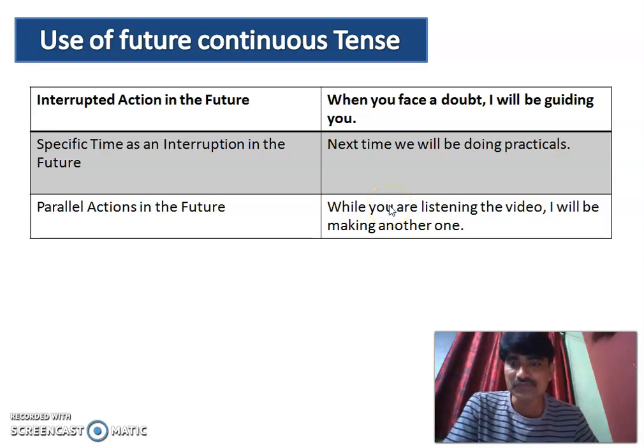Besides this, future continuous tense can be utilized for interrupted actions in future, a specific time as an interruption in the future, and parallel actions in the future. So these are the examples of it. You can have your own examples.